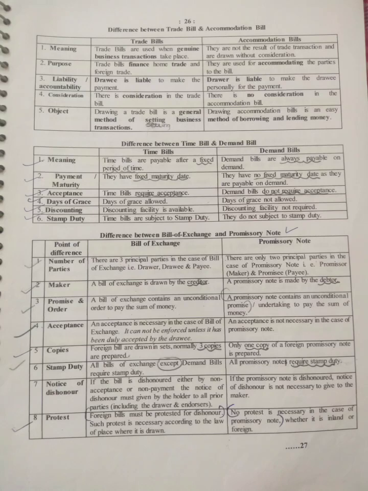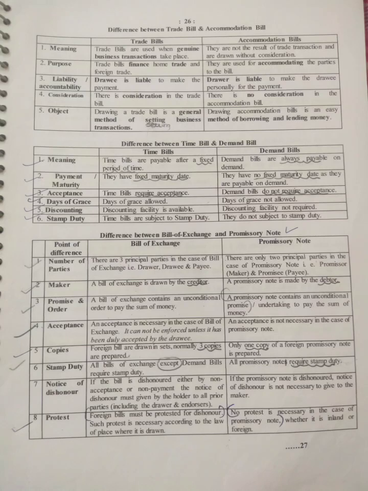Next, payment and maturity. A time bill has a fixed maturity date, but if we look at the demand bill, the name itself says they have no fixed maturity date as they are payable on demand, right? So acceptance: in a time bill acceptance is required and in a demand bill it is not required. Now days of grace: days of grace are allowed in the time bill but are not allowed in the demand bill. Now next is discounting.